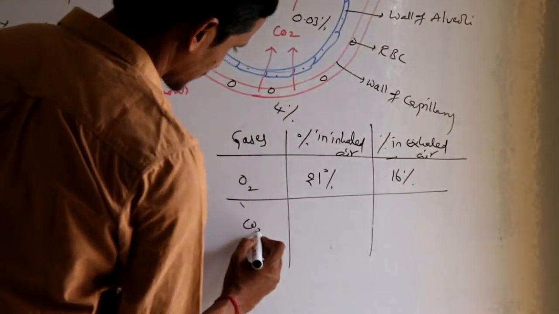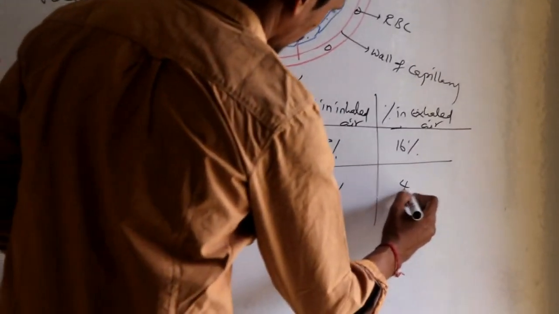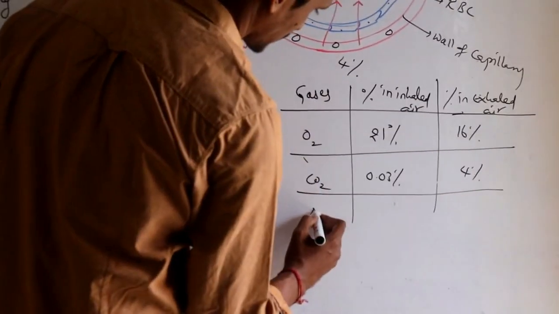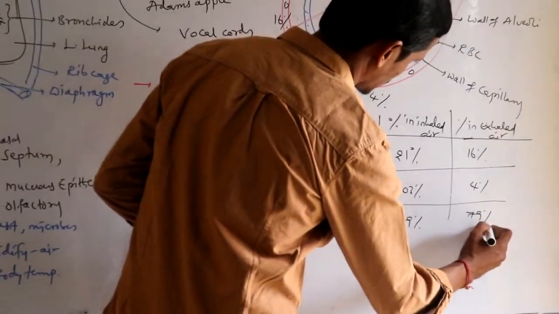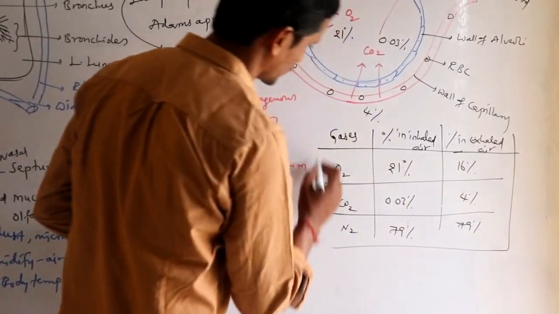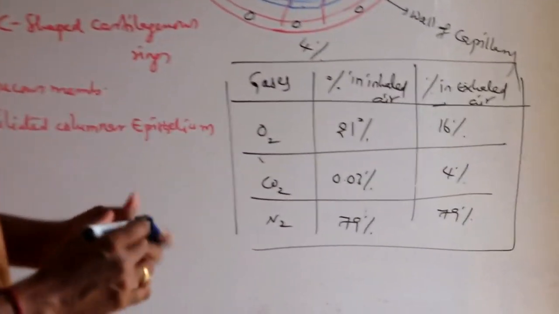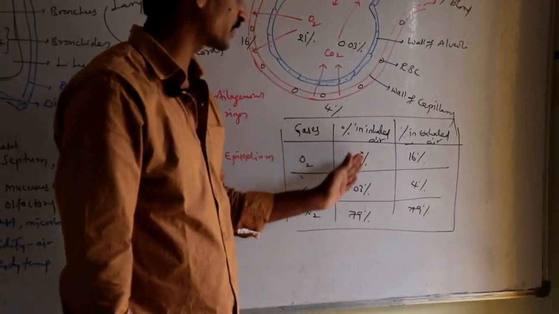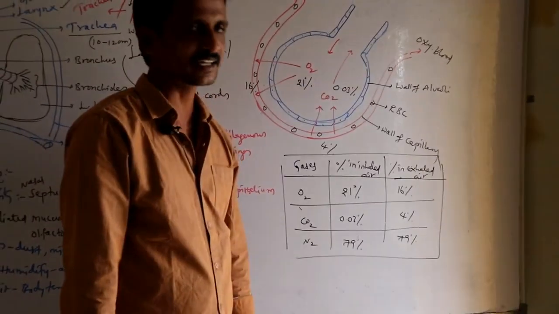Then carbon dioxide: inhaled air is 0.03% and around 4% in exhaled air. In the case of nitrogen, it is approximately 79%. By this flowchart you can understand the ratios of gases present in inhaled air and exhaled air.